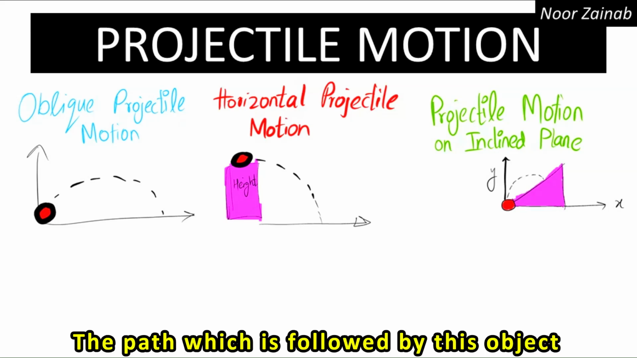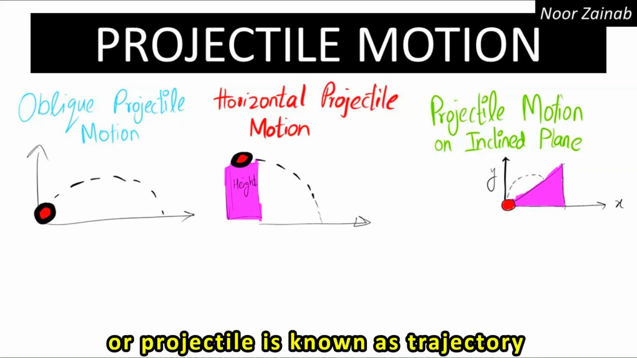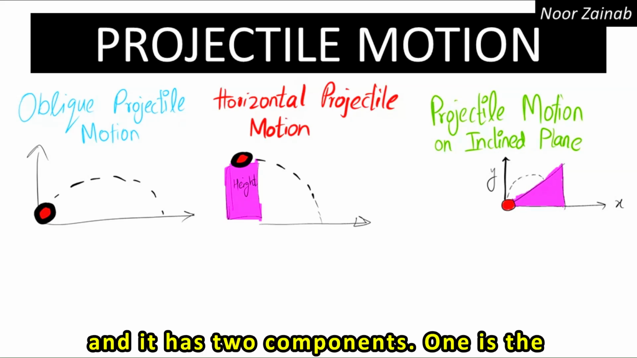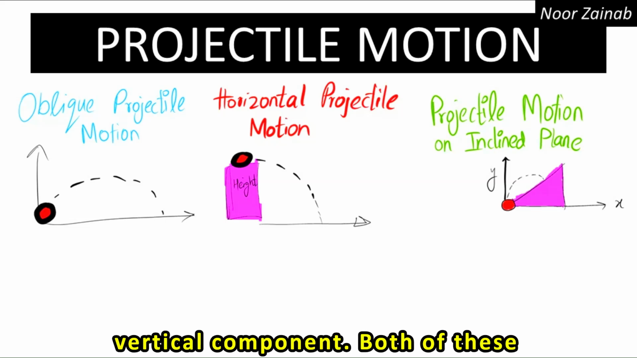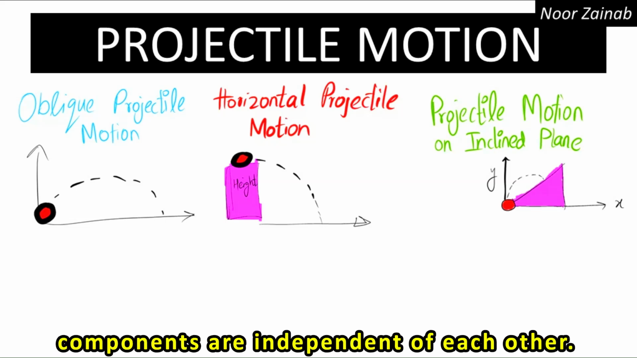The path which is followed by this object or projectile is known as trajectory, and it has two components. One is the horizontal component and one is the vertical component. Both of these components are independent of each other.